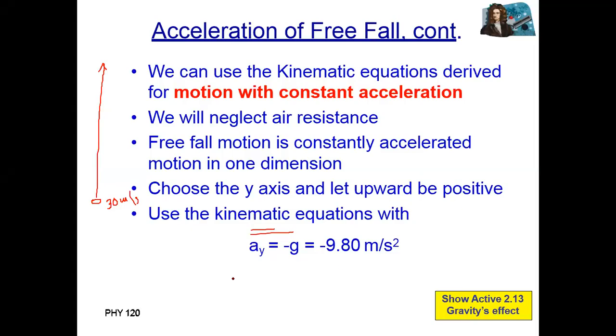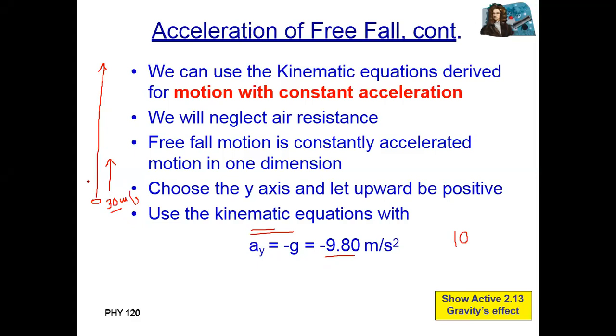The body is moving at 30 meters per second. This is speed, and it is moving upward. Suppose the gravitational acceleration is 10 instead of 9.8. What this means is that the speed of the body will increase or decrease by a factor of 10 every second.